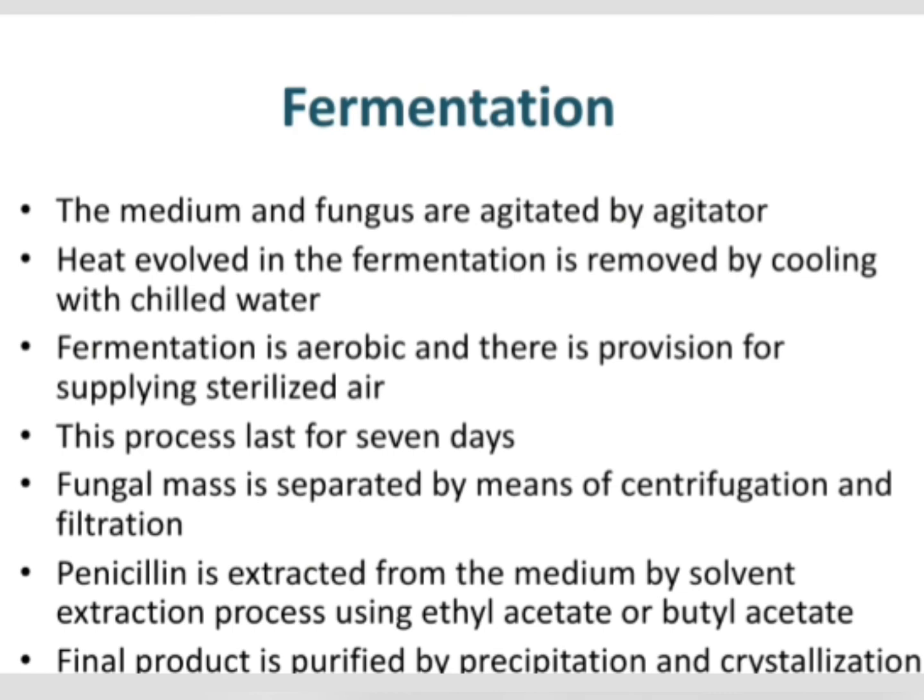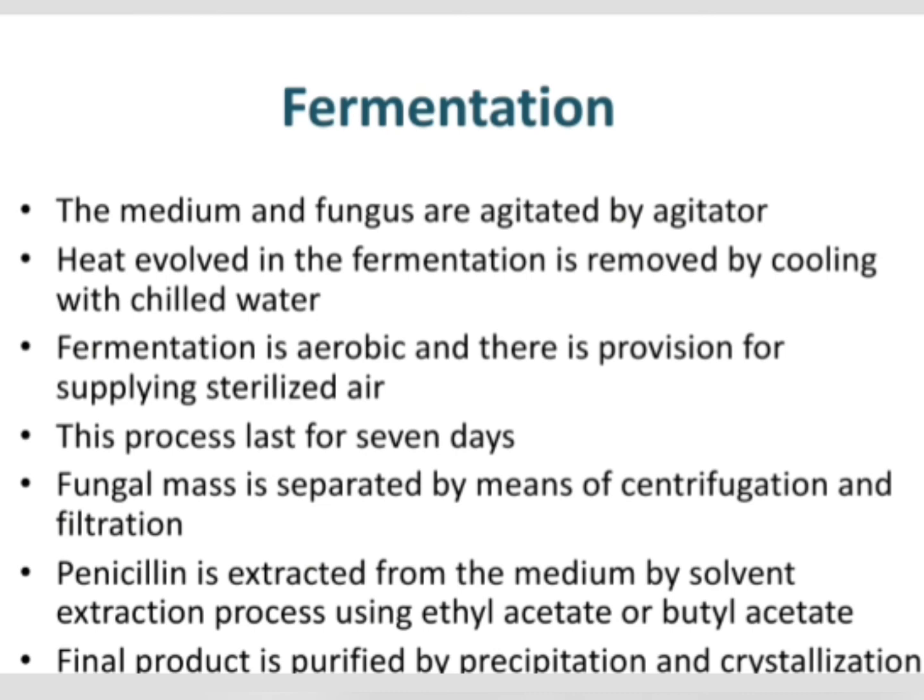Then penicillin is extracted from the medium by solvent extraction process using ethyl acetate or butyl acetate. So using these two chemicals, either ethyl acetate or butyl acetate, we are extracting penicillin from this medium, and the final product is purified by means of precipitation and crystallization.